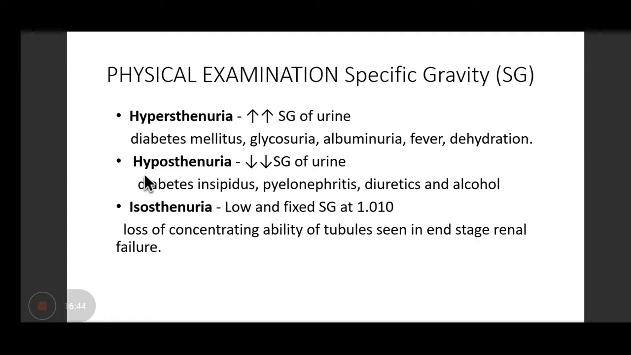Then isosthenuria, this is a very interesting term, and it means that the specific gravity of the urine of the patient is low and it is fixed at 1.010, right? And it is seen typically in cases of end-stage renal failure. So what happens in end-stage renal disease? The kidneys lose the ability to concentrate the urine. So that's how these kidneys will produce a urine which has got a low and fixed specific gravity of 1.010.